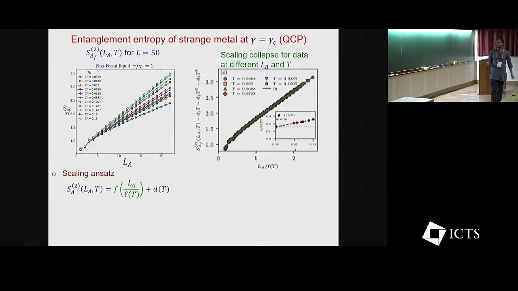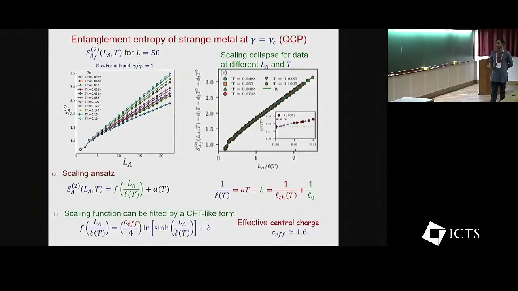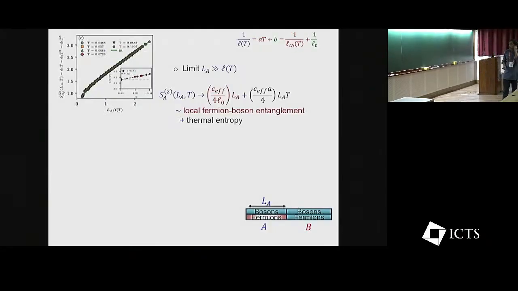You can collapse all the curves into this, and it turns out that unlike the Fermi liquid, this length scale, when you collapse the curve, actually doesn't diverge at 0 temperature. In fact, there is a residual length scale that remains even at 0 temperature. More remarkably, you can fit this universal curve with a CFT-like form, although it's not a CFT, with a coefficient which is like some effective central charge. For this strange metal, this effective central charge turns out to be 1.6, which is much larger than the value 1.